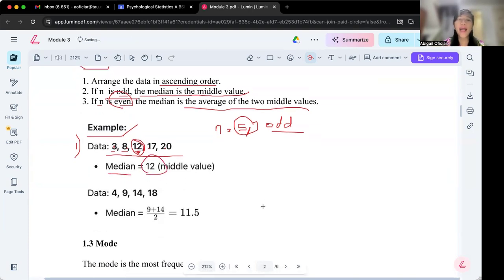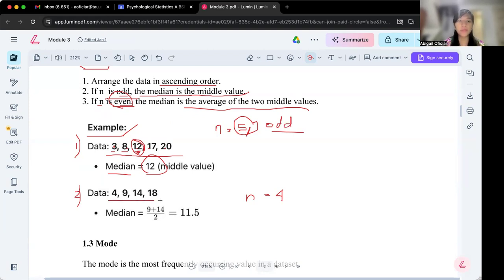Next, how about if the data is even, or n is even? Example number 2: 4, 9, 14, and 18 are our data. We have 4 values, so it is an even number. For the even case, the median is the average of the two middle values.